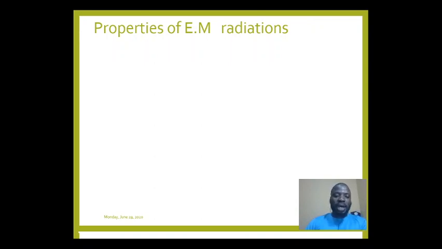So let's look at other properties that we have regarding electromagnetic wave or radiation. The first one is that they are all transverse waves. It's a common statement that you should remember: all electromagnetic waves are transverse waves, but not all transverse waves are electromagnetic waves. All electromagnetic waves, radio wave, microwave, infrared, visible light, ultraviolet, X-ray, and gamma ray, are transverse waves, meaning they travel perpendicular to the source producing them.